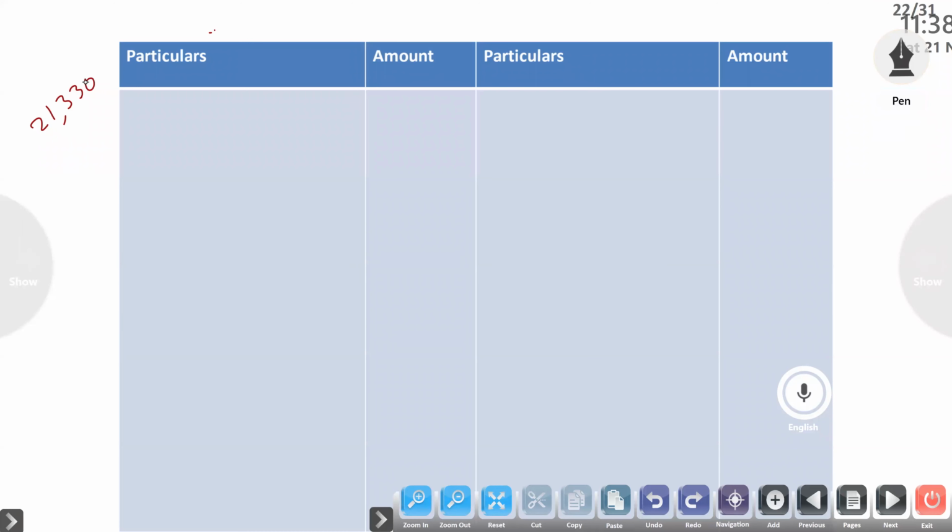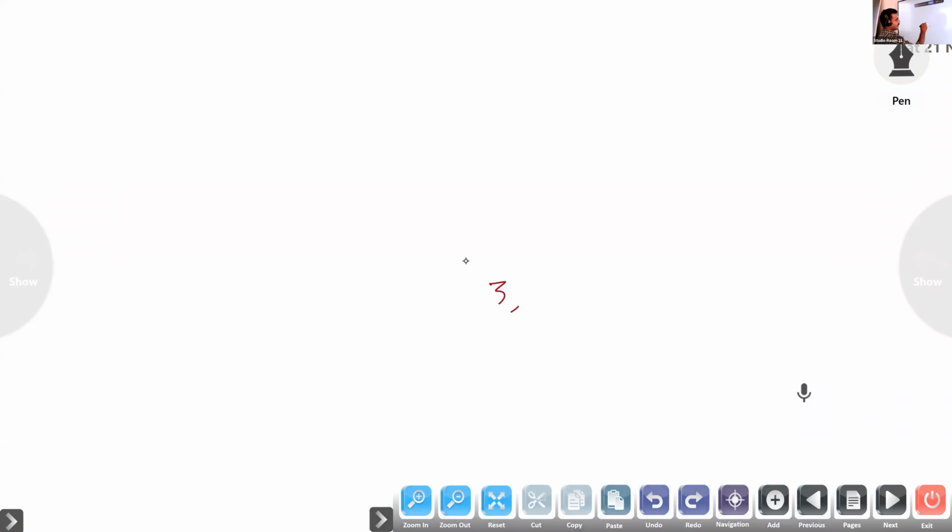If you check the question, you can understand: in the trial balance, if you take the debit side total, we will get 3,64,700.